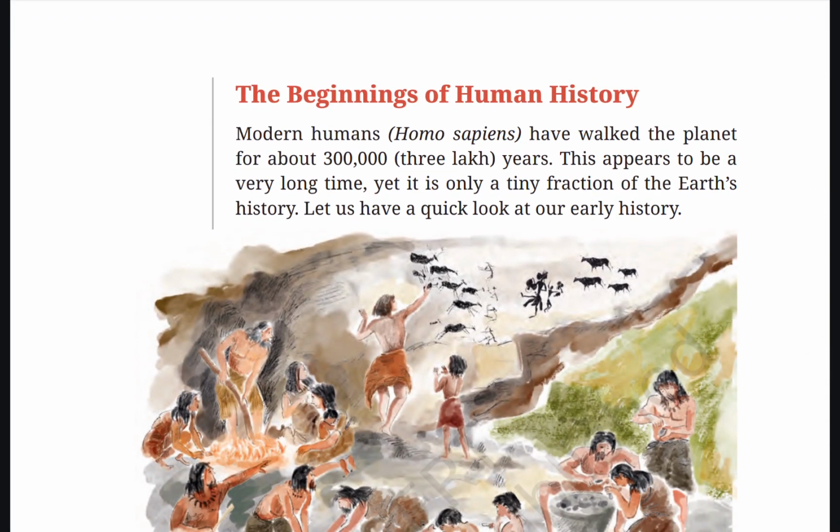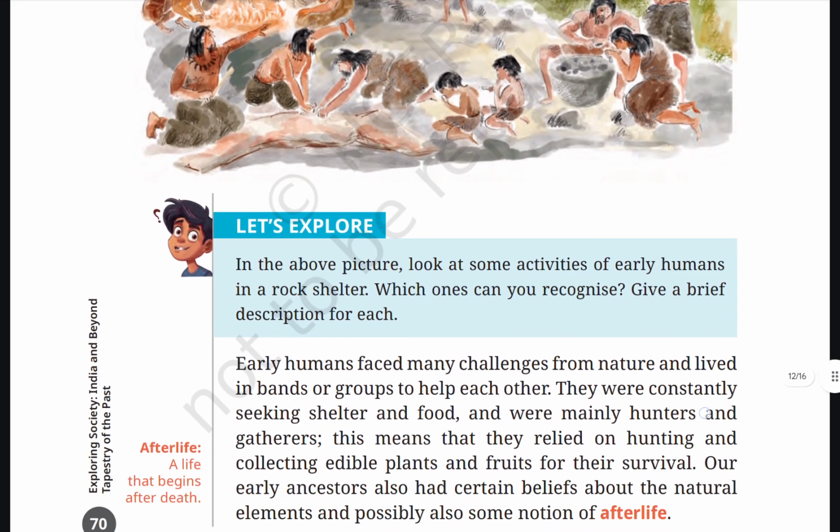The beginnings of human history. Modern humans, Homo sapiens, have walked the planet for about 300,000, 3 lakh years, which appears to be a very long time, yet it's only a tiny fraction of Earth's history. Let us have a quick look at our early history.